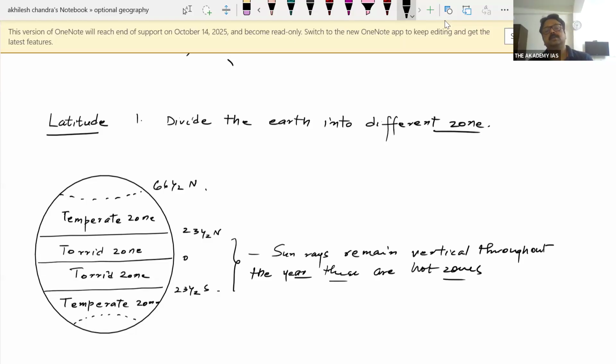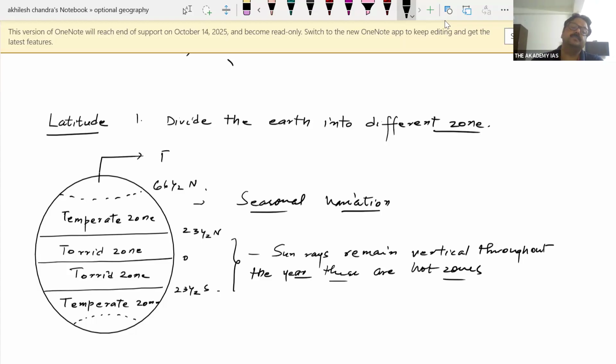Sun rays are vertical. While in this temperate zone between 23.5 to 66.5, you will find fluctuation and seasonal variation. Although seasonal variation in the tropical region can also be seen, seasonal variations are more prominent in the temperate zone. Temperate means that which is meant for variation. Okay. Then there is a frigid zone. In the frigid zone, throughout the year, it remains cooler. Cooler zone, that is also referred to as polar zone.